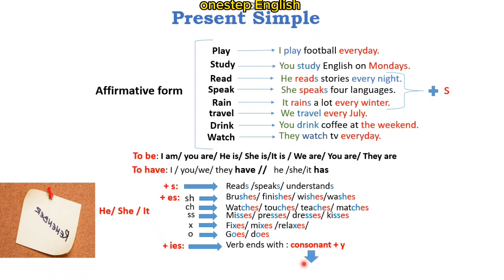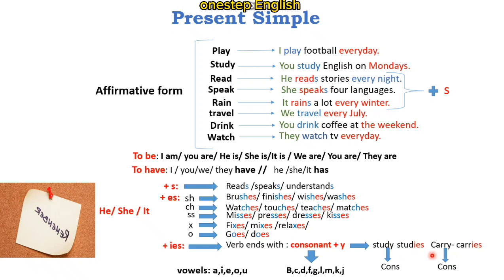Of course, the consonants are the letters B, C, D, F, G, J, K, L, M, N, R, S, T, as opposed to the vowels, which are A, E, I, O, U. An example of consonant plus y is study. D is a consonant, so we have consonant plus y. So in this example, we have studies. We drop the y and we add ies.